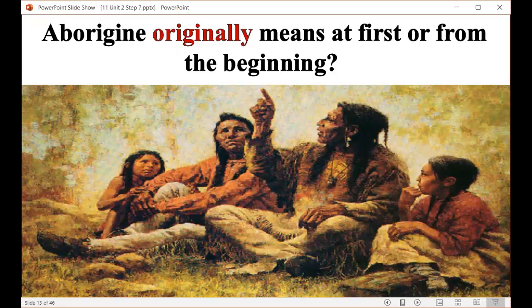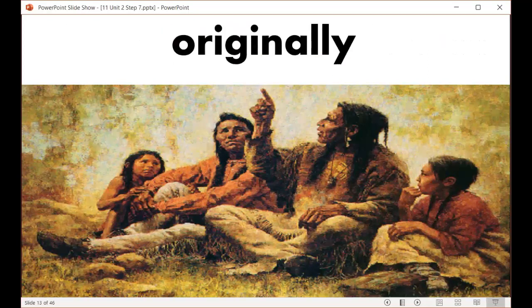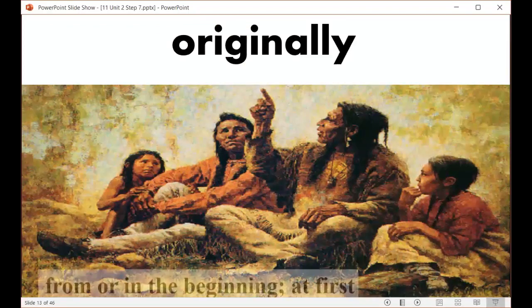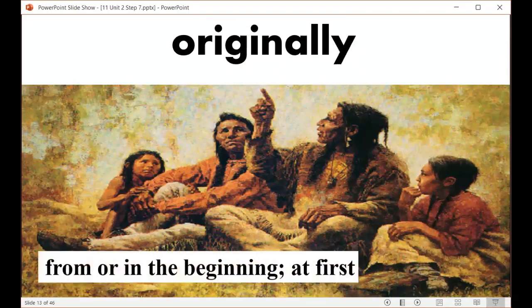The next word is originally. We say that Aborigine originally means at first or from the beginning. Then what is the meaning of originally? Originally means from or in the beginning, at the first of something.